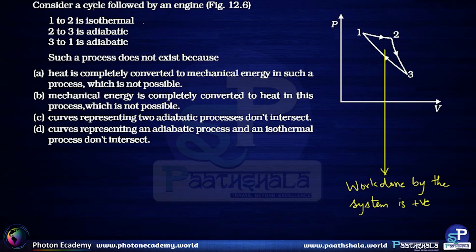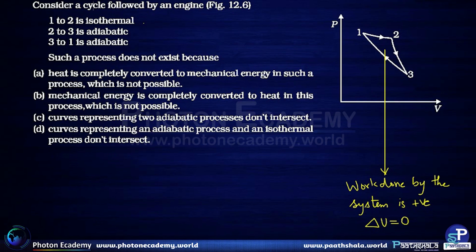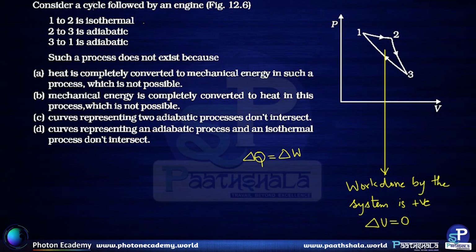And for a cyclic process, change in internal energy is 0. Delta U is 0. So from first law of thermodynamics, delta Q is going to be delta W. So this implies that all the heat which is given to the system is getting converted into the work done by the system. This is not possible because according to second law of thermodynamics, the efficiency of any system cannot be equal to 1. So option A is the correct justification for why this process does not exist.